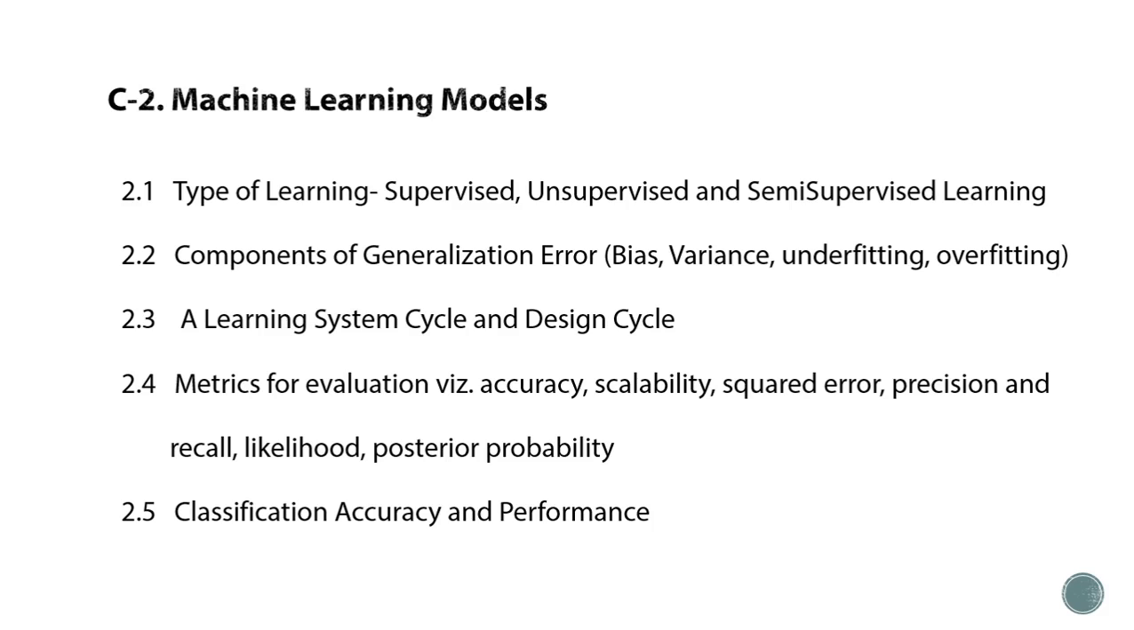Next is variance. Variance measures how far a set of data is spread out. So it measures the spread of data. A high variance indicates that the data points are very spread out from the mean and from one another also. Next we will see the learning system cycle and design cycle, then metrics for evaluation, classification accuracy and performance.